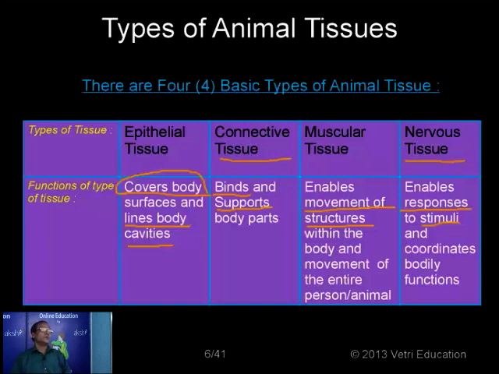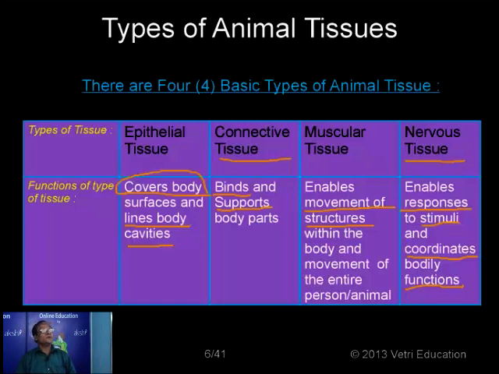And also we have different functions in the body, and all the functions are coordinated and integrated together because of the nervous tissue, and also another system, the chemical coordination brought about by the hormones secreted by the glands, that too from the epithelial tissue, the glandular tissue.